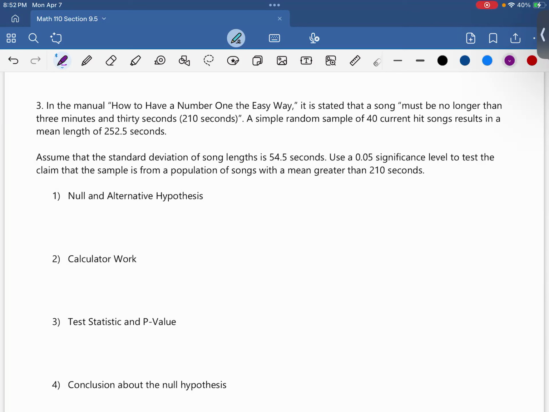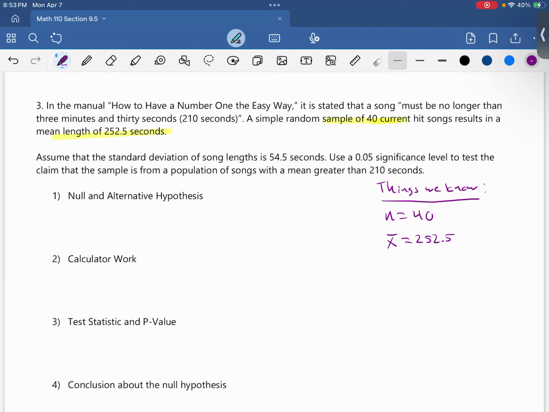So let's write down some of the things we know. Okay, so let's go ahead and pick apart this question. A simple random sample of 40 current hit songs. Sample of 40, so that's n equals 40. This sample of 40 results in a mean length of 252.5 seconds. So that's going to be my sample mean, my X bar. So X bar equals 252.5.